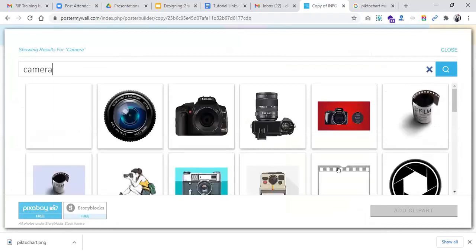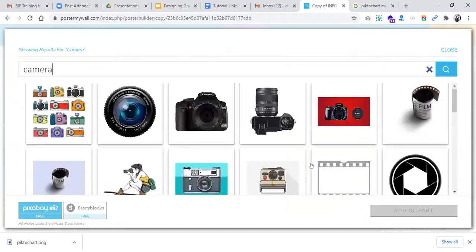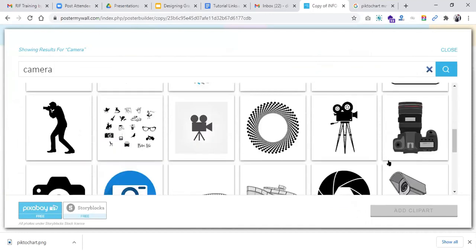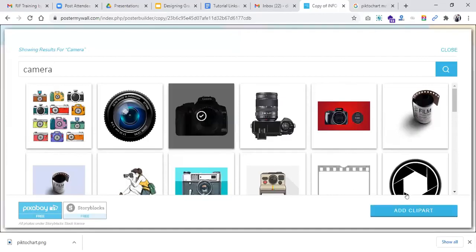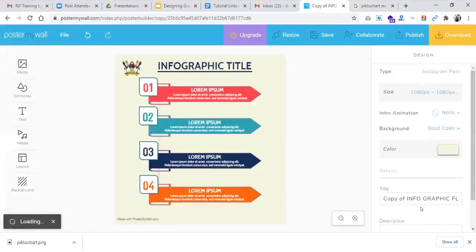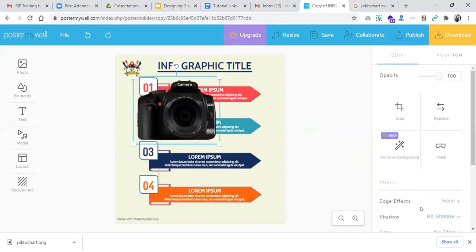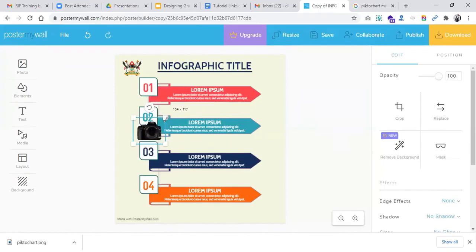When you search for camera, it brings you different clip arts for cameras. So you can pick any of these. I'll select this and add it right here. Yes, so we can also resize this camera and then place it in our design right here.